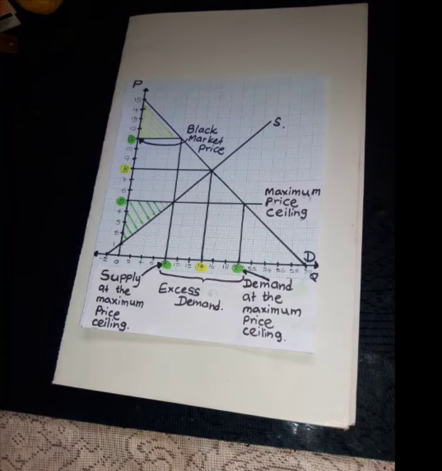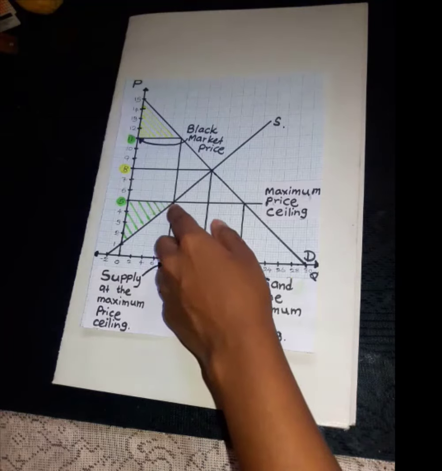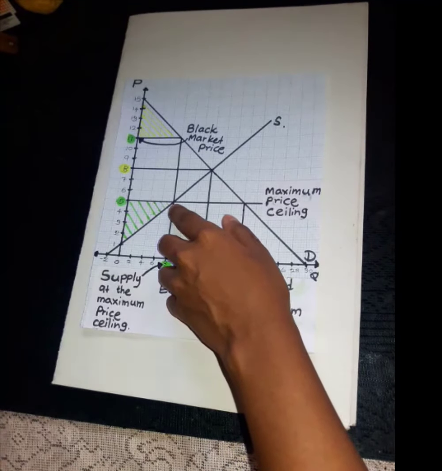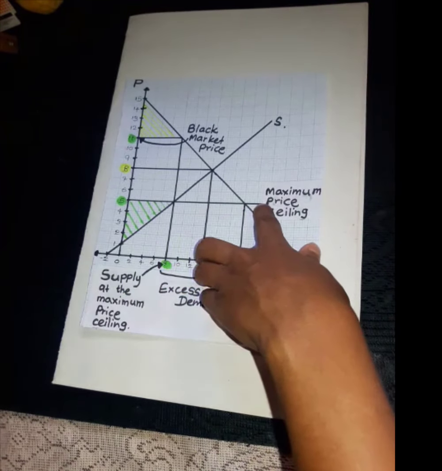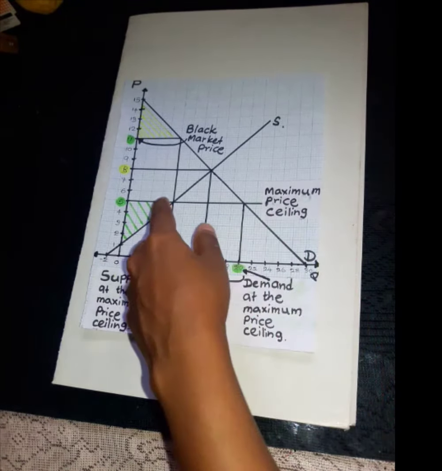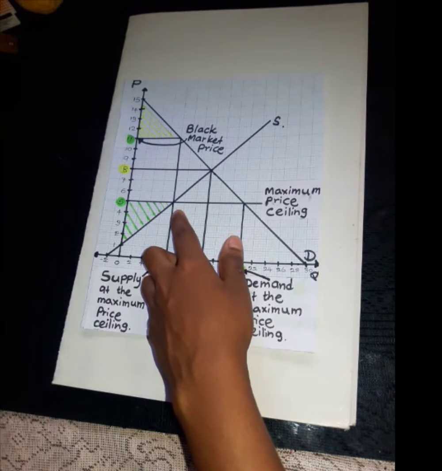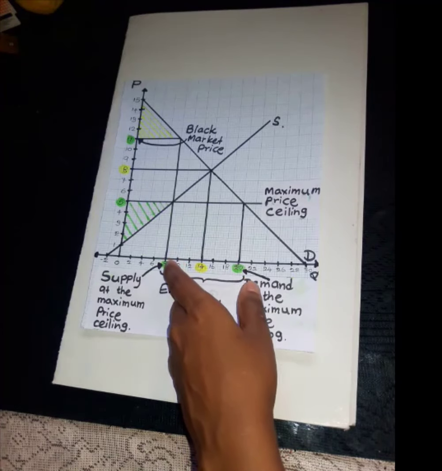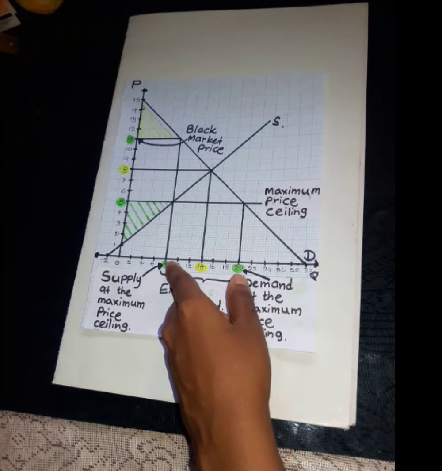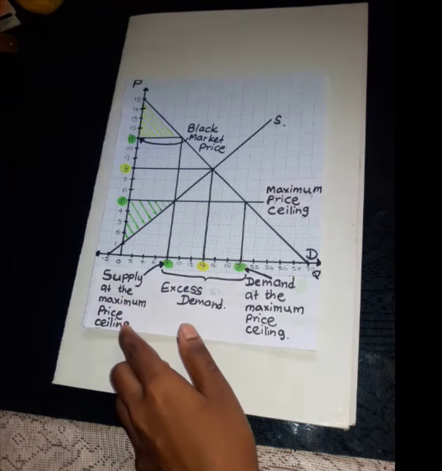Next, let's find the quantity supplied by the supplier at the maximum price ceiling. We can find it this way. You can see the point which intersects the supply curve and the maximum price ceiling curve. So come down along this point. You can see 8 units. This is the supply at the maximum price ceiling,